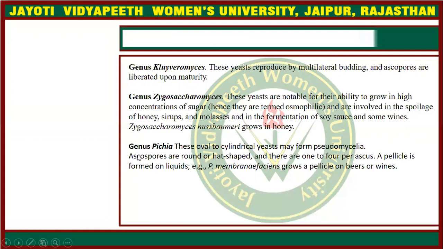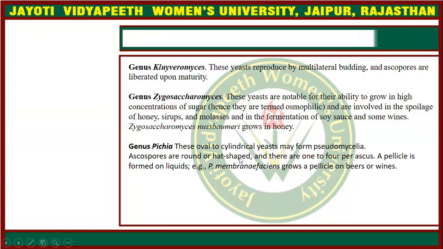The next genus is Pichia. These are oval to cylindrical yeast which may form pseudomycelia. Pseudomycelia means not true mycelia, and the ascospores are round and hat-shaped. We have already discussed hat-shaped spores in a previous video.